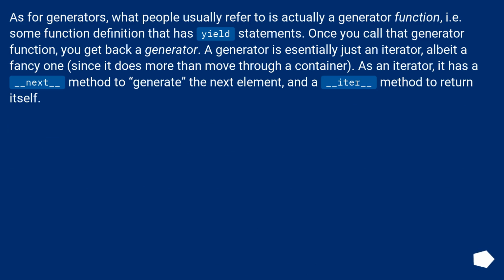As for generators, what people usually refer to is actually a generator function, i.e. some function definition that has yield statements. Once you call that generator function, you get back a generator. A generator is essentially just an iterator, albeit a fancy one, since it does more than move through a container. As an iterator, it has a __next__ method to generate the next element, and an __iter__ method to return itself.